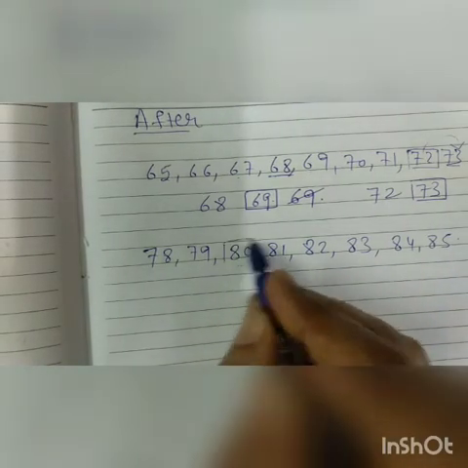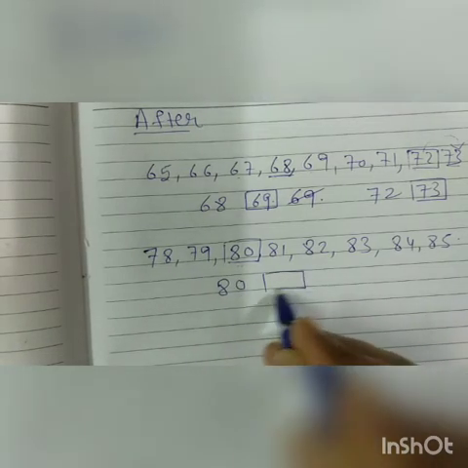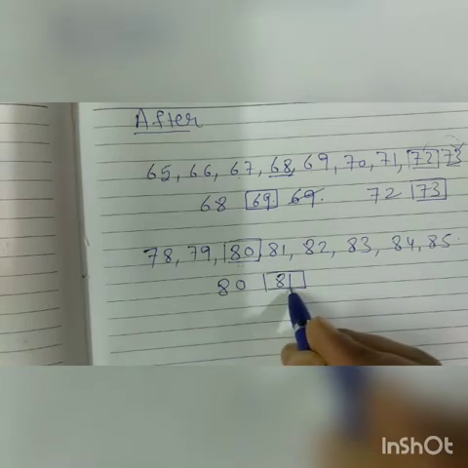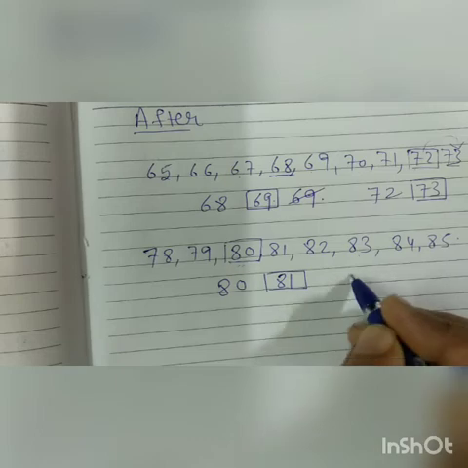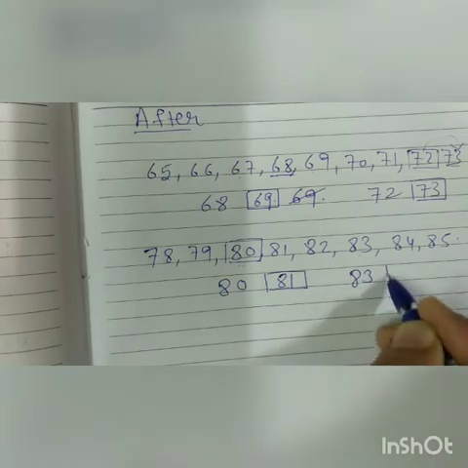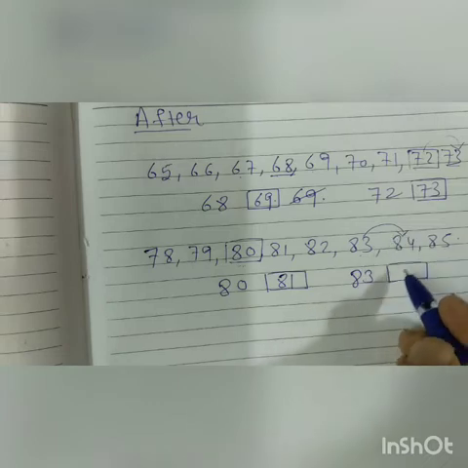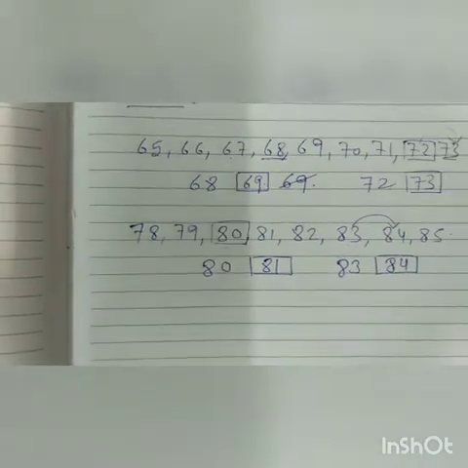I am choosing the number 80. After 80, it is 81. Now again I am choosing the number 83. Which number comes after 83? It is 84. So you will write 84 here.